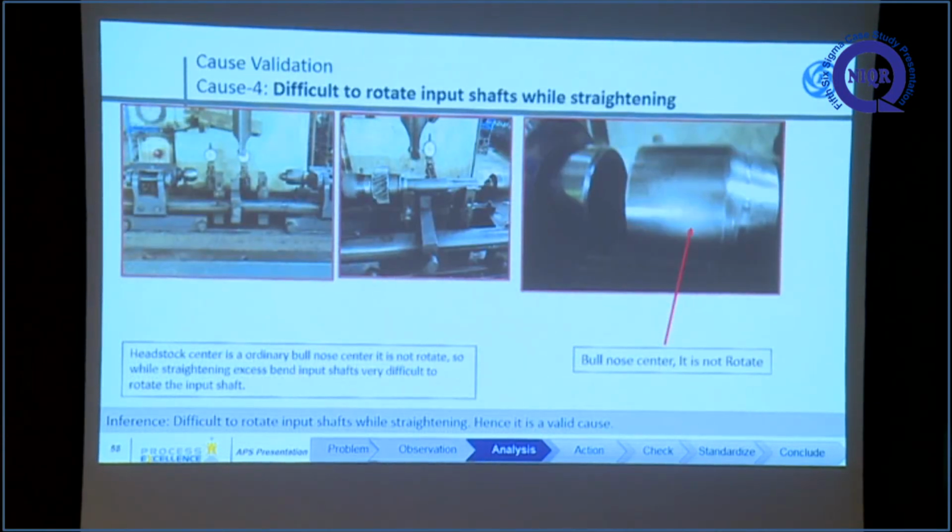The fourth one is difficult to rotate input shaft during straightening. Why? It's because the S-stack center does not rotate. It is a rigid bull nose center, it does not rotate. Only the tail-stack center rotates. So the input shaft which has high deflection, 200 micron deflection, is very difficult to rotate. The associates cannot rotate the shaft and simply put it in rejection.